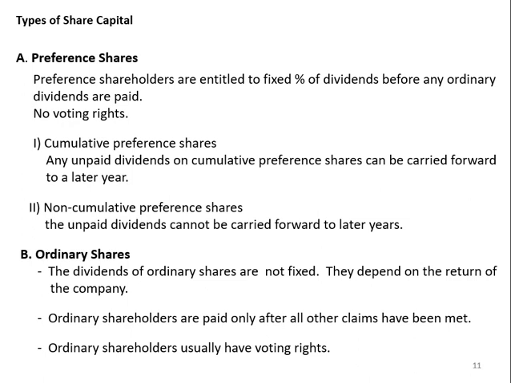And the ordinary shares are not fixed. They do not have a fixed dividend. They depend on the return of the company. So, what is the paying liability, or you can say the paying hierarchy, of the company? First of all, it will pay the bank any kind of loan, and the interest if it has to pay. Then it will pay the debenture holders.